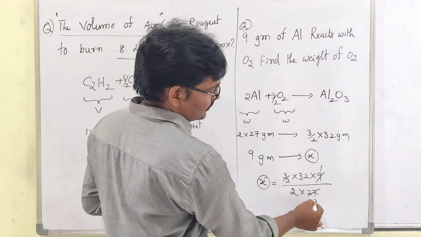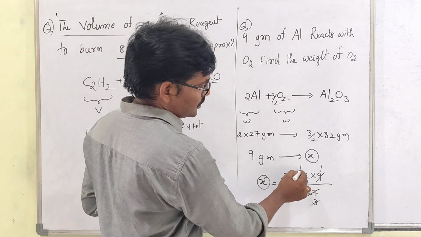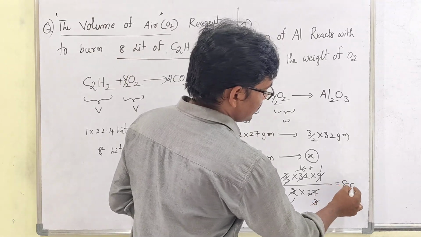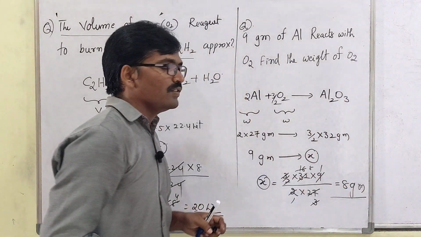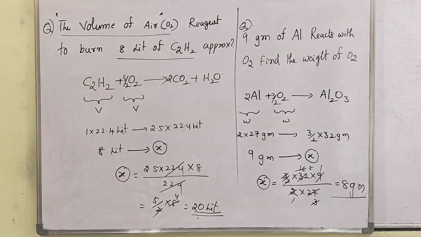9 1s are 9, 3s, then 3 cancel, then 2 1s are 2, 16s, then 2 1s are 2, 8s. So 8 grams is the answer for this. Understand, my dear students? Then two more questions are there. Note it.